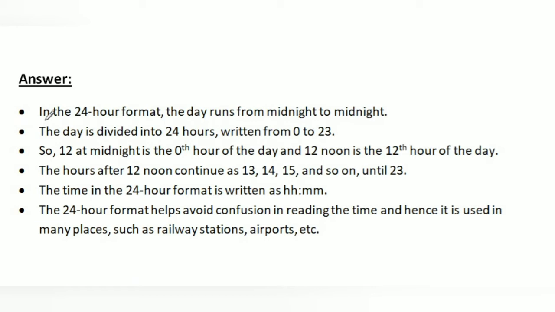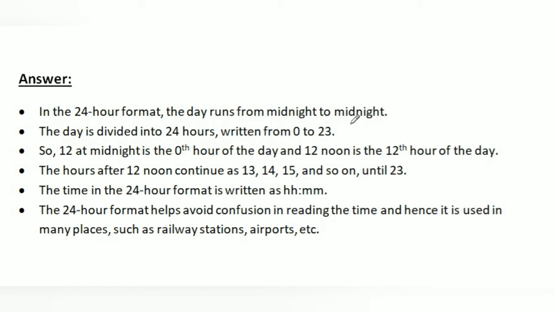As it was a question, how can you read and write in the 24-hour format, and what are the benefits of using a 24-hour clock? The first line is that in the 24-hour format the day runs from midnight to midnight. जो 24 आवर फॉर्मेट लिखा गया होता है उसमें मिडनाइट टू मिडनाइट की तरह हम डे को काउंट करते हैं.